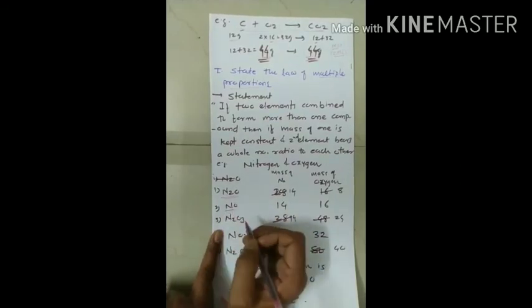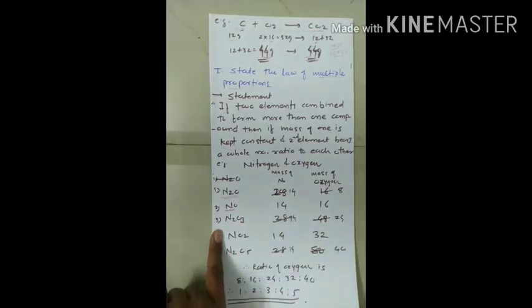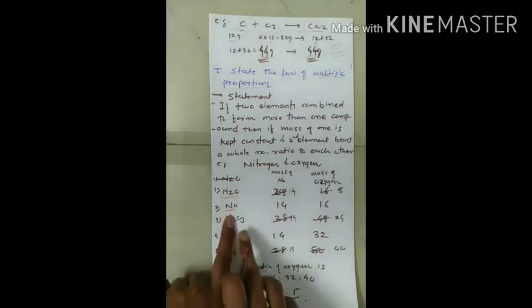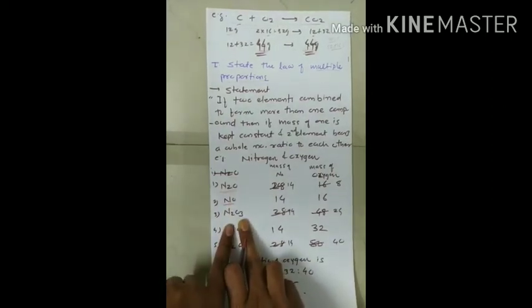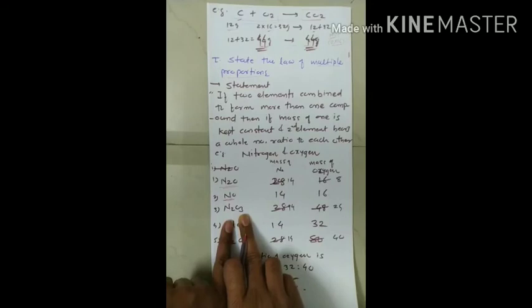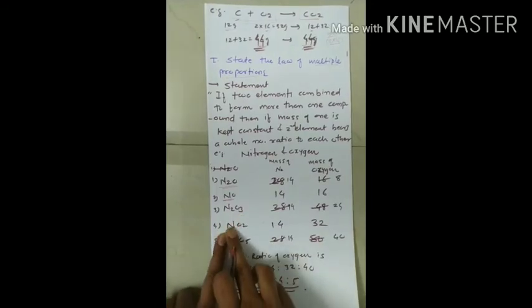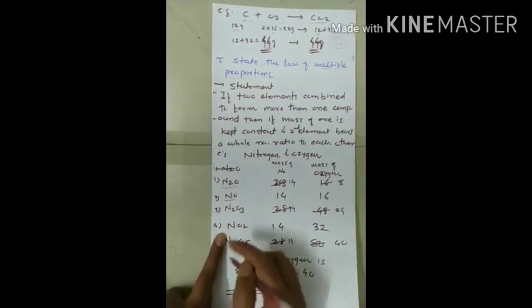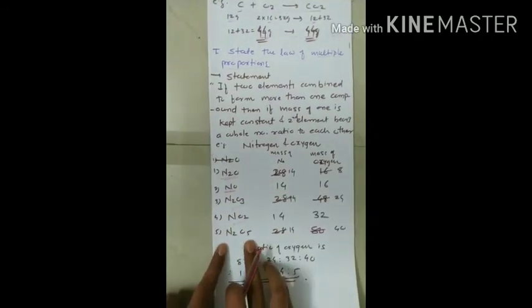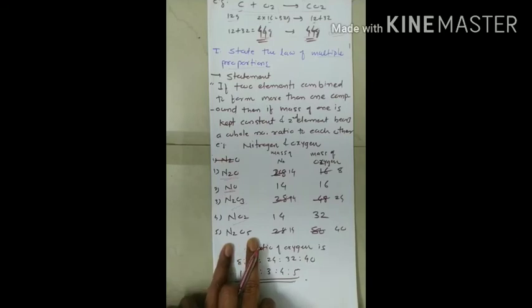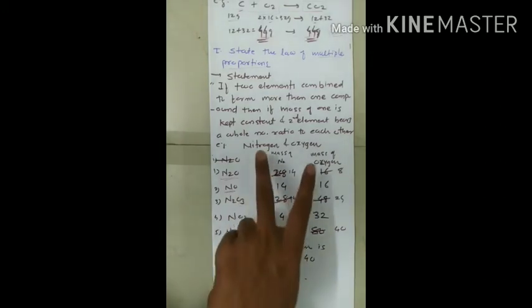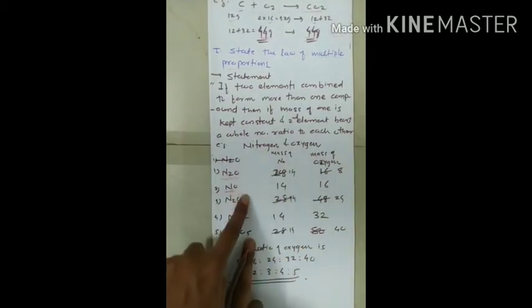This is nitric oxide, or we commonly call it nitrogen oxide. Third, from nitrogen and oxygen we get N2O3, that is nitrogen trioxide. Fourth, we get NO2, that is nitrogen dioxide. And the fifth compound we get when we combine nitrogen with oxygen is N2O5, that is nitrogen pentoxide. So when we combine nitrogen and oxygen we get these five compounds generally.